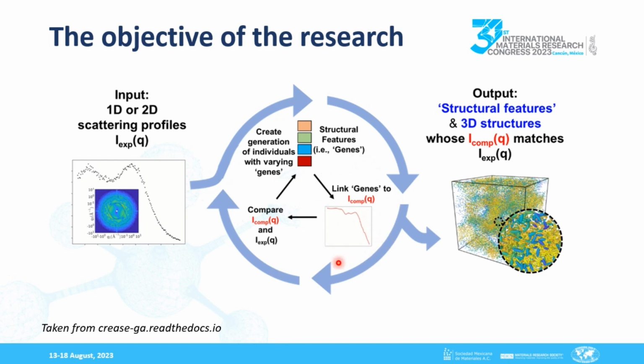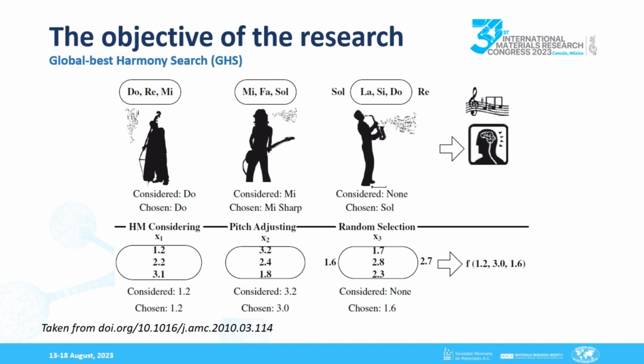Therefore, we seek to reduce the number of computed SAS profiles necessary to achieve the most optimal combination of descriptors. This can be achieved by improving the optimization algorithm used. After an exhaustive literature review, it was decided to evaluate the global best harmony search, GHS, algorithm as an alternative to the AGA. The GHS is a metaheuristic inspired by the music improvisation process.